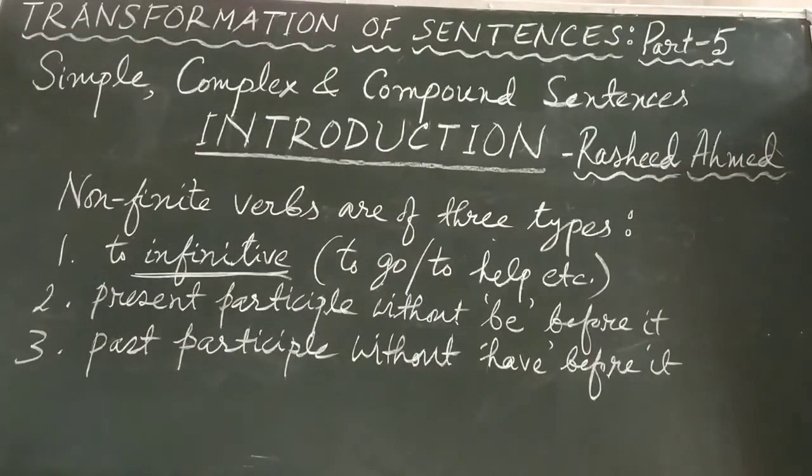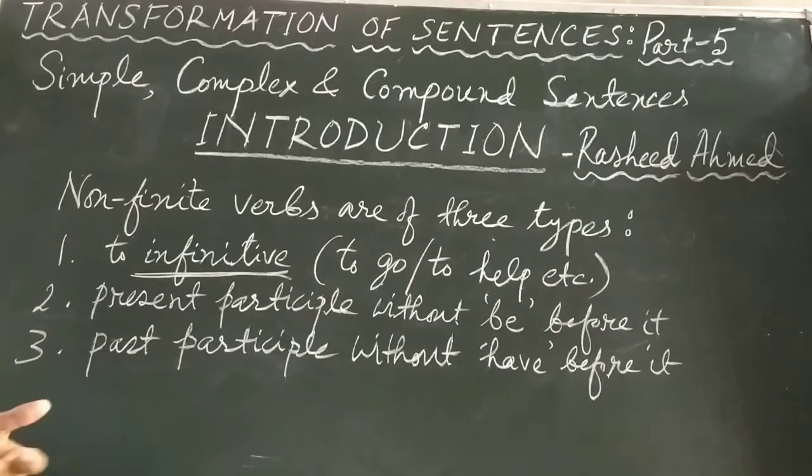Go, play, see, think, help, write, run, work. From go you have went, gone; write, wrote, written. But if we talk about only the base form, not the past or past participle form, the base form only: go, play, see, think, write, come, hear, then these are called infinitive. To-infinitive means first there is the word to, and then the base form of any verb.